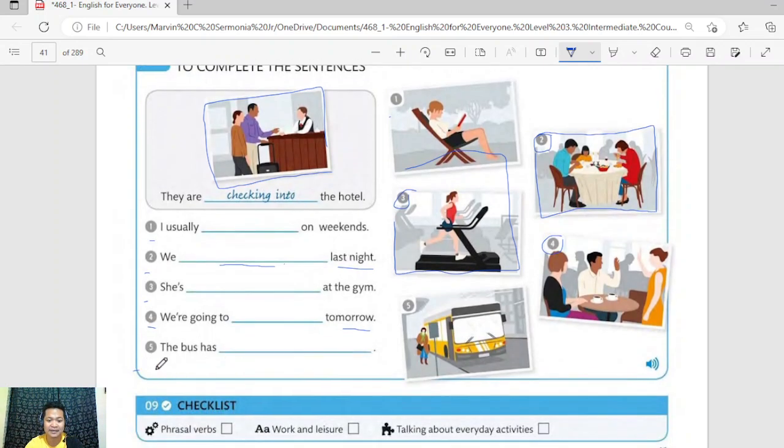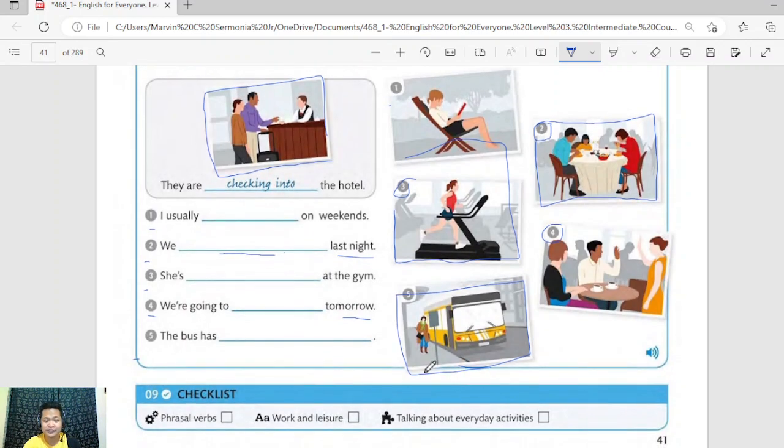And lastly, the bus has blank. The bus has what? All right, the bus has turned up, because it means arrive. Okay, so there you go. I hope that you got many items correctly here, and I guess you could already write your own sentences using those phrasal verbs. So in this particular chapter, we studied phrasal verbs.